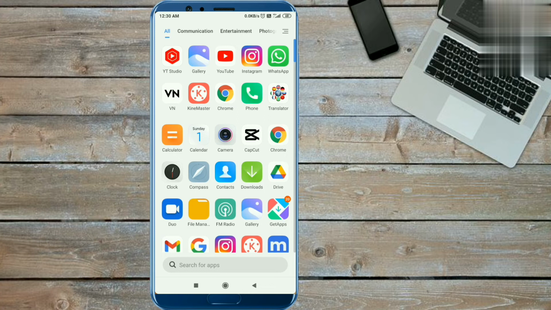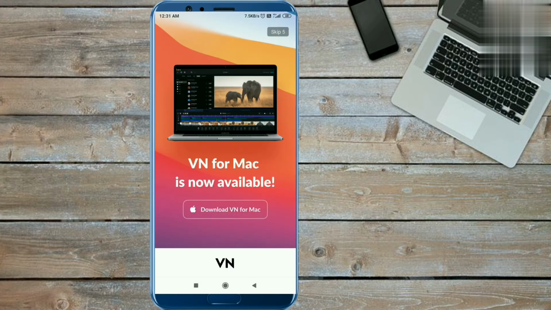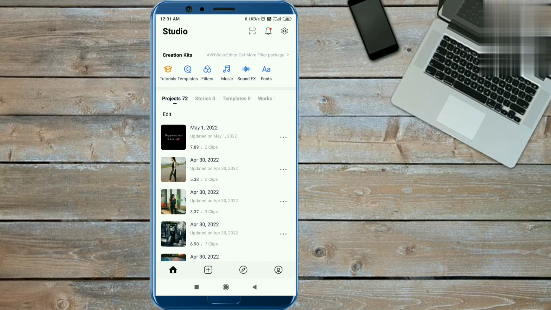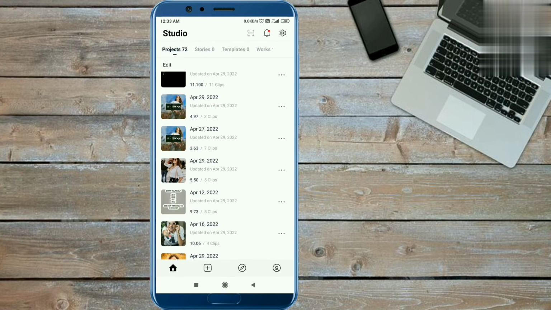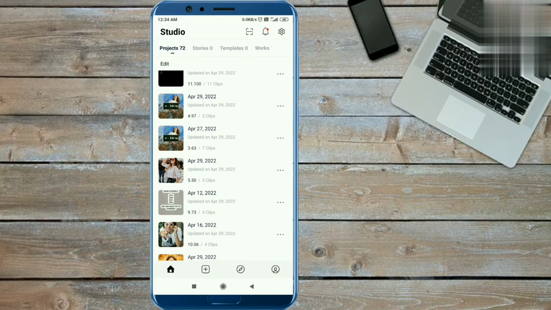Guys, you need the VN application to edit this video. First, you install this application, and when you open this app, you will get an interface like this. And guys, you need one text template and one photo of yourself to make this video. And the text template link is given in the description.